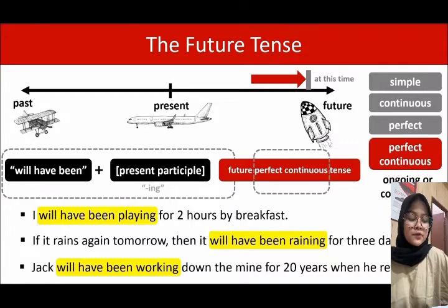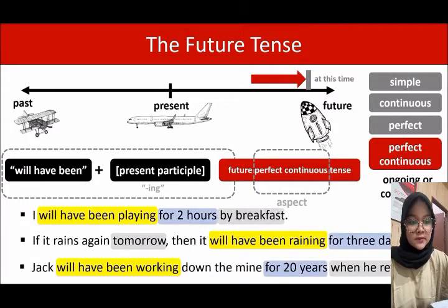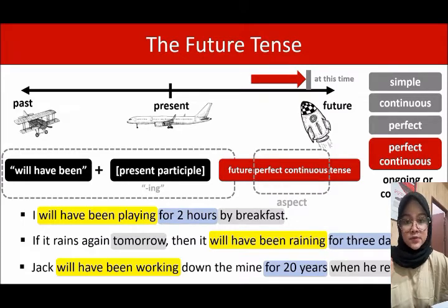So much like the future perfect tense, if it's about something being completed at a time, then it makes sense that time is mentioned in the sentence. And here you can see them in gray. By breakfast, tomorrow, when he retires, but also we're describing an ongoing activity. So it also makes sense that the sentence tells us how long this activity will be going on for. So here we have in blue for 2 hours, for 3 days, for 20 years, and as you become more familiar with the tenses, you will get used to seeing these time phrases.